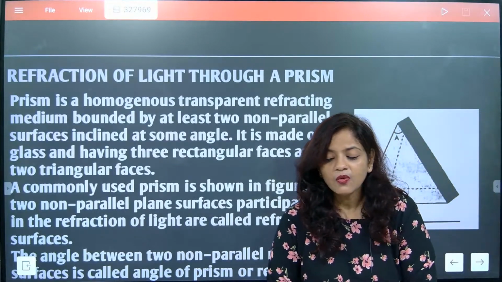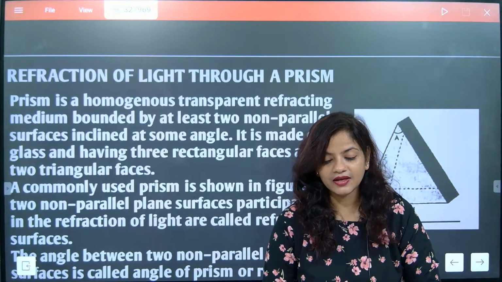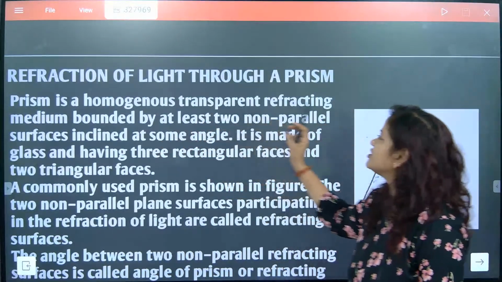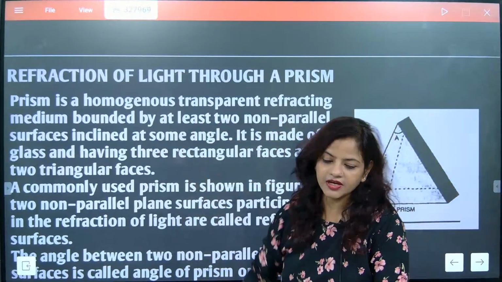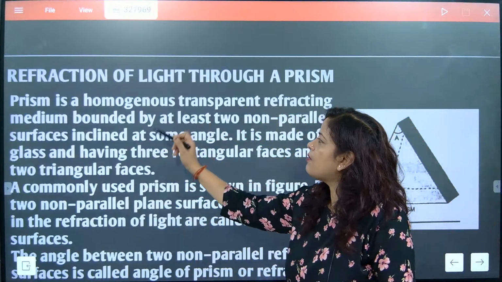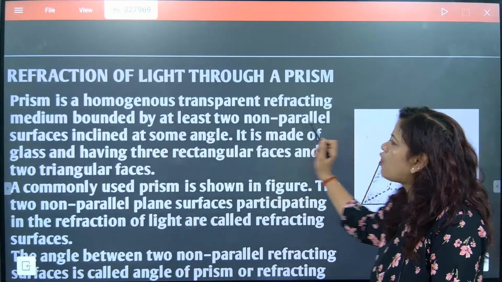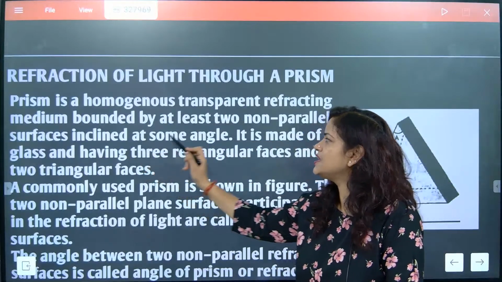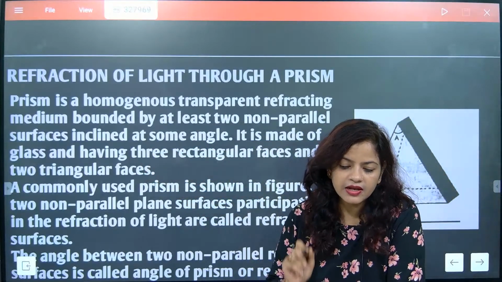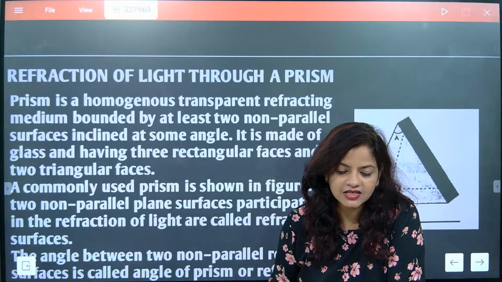So now, beta, what we are going to learn here is, prism is a homogeneous, transparent, refracting medium bounded by at least two non-parallel surfaces inclined to one another by some angle. Okay, inclined to one another by some angle.